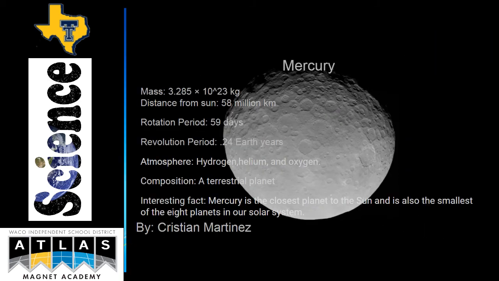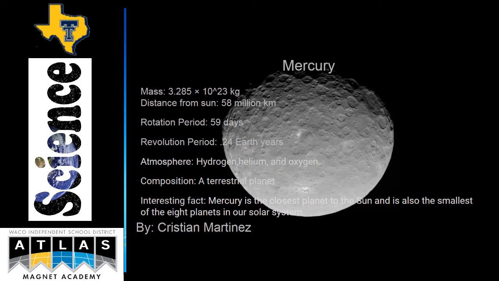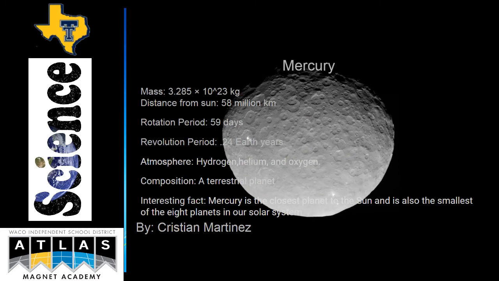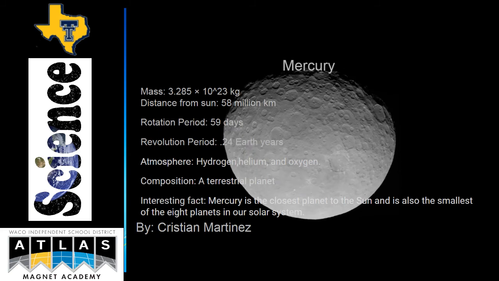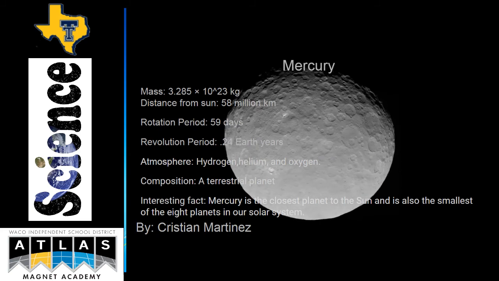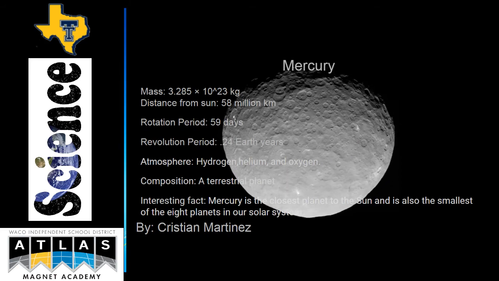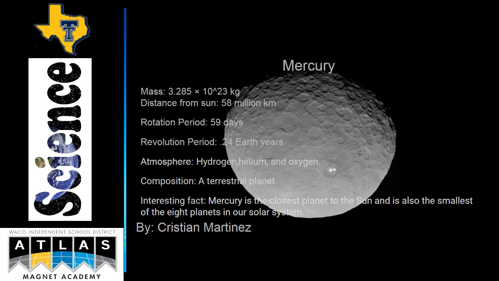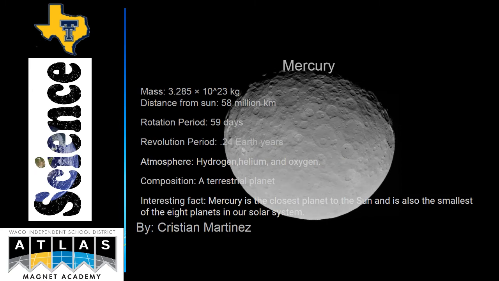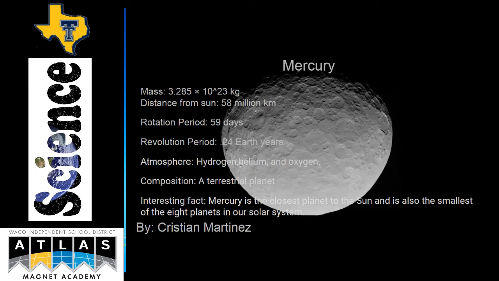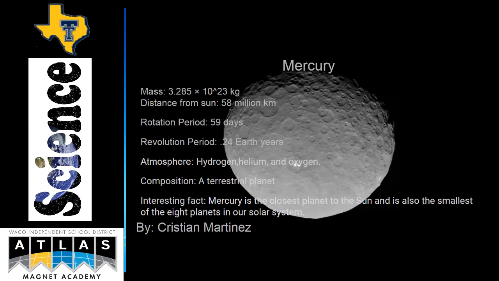Mercury. Mass 3.285 to the 10 to the 23rd power kilograms. Distance from the Sun 58 million kilometers. Rotation period 59 days. Revolution period 0.24 Earth days. Atmosphere, hydrogen, helium, and oxygen. Composition, a terrestrial planet. Interesting fact, Mercury is the closest planet to the Sun and is also the smallest of the 8 planets in our solar system.